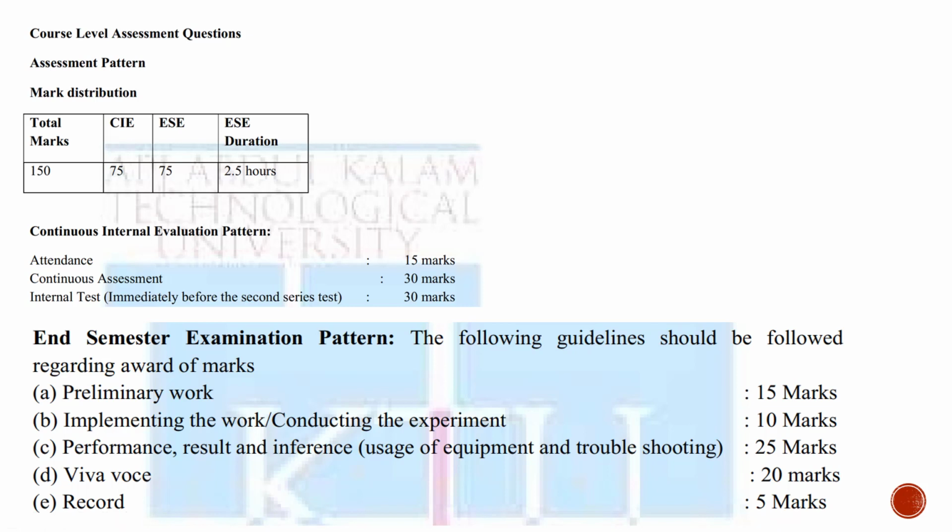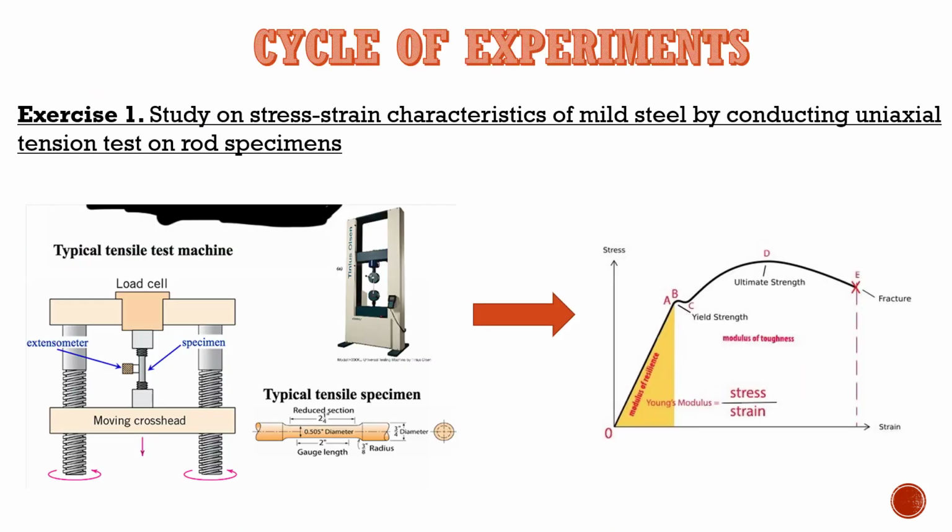So regarding the record, you can write the record either in A4 sheets and then bind it, or you can write in an A4 sized college book. It is a must that all the uploaded documents should be presented in hard copy later during the contact class as well as for the examination. So coming to the cycle of experiments, the university stipulates around 15 experiments for the material testing lab 1. Out of the 15 experiments, 12 experiments are mandatory.